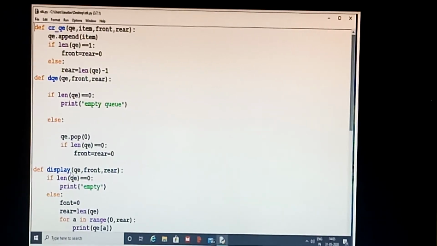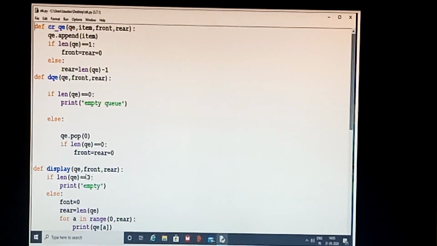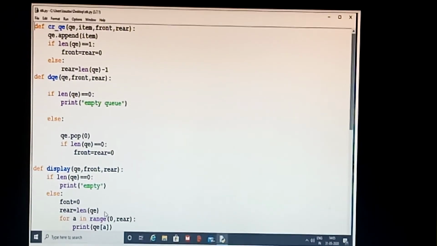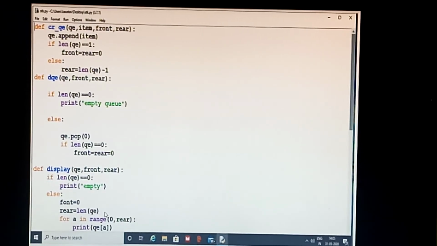Now the display function. What is going to happen with the display function? It will display the elements of the queue. If length of the queue is equal to 0, print empty. Else front is equal to 0, rear is equal to length of the queue. Here I have not done the minus 1. Why?